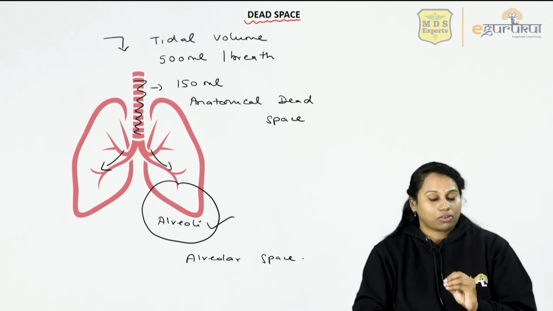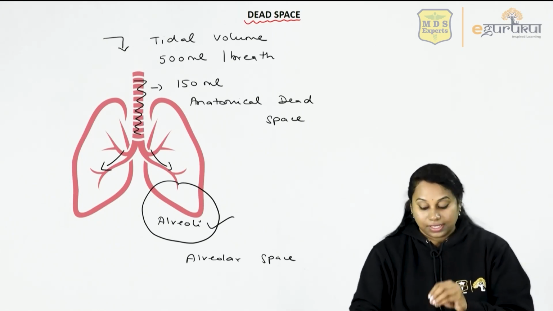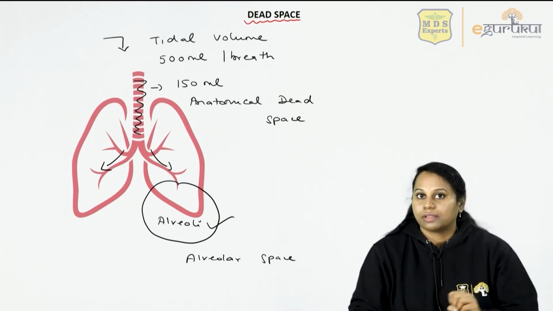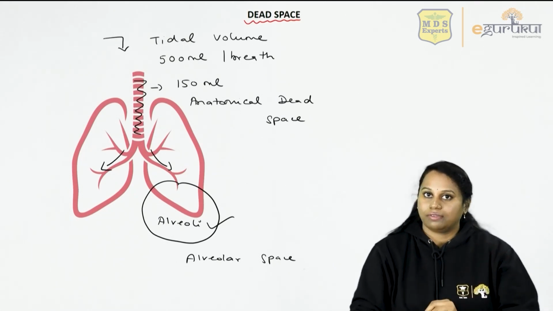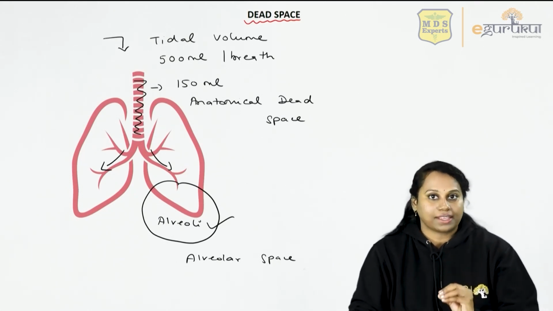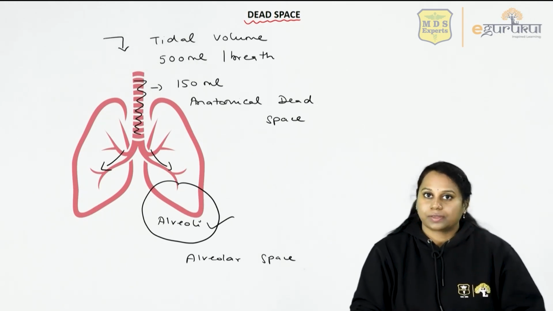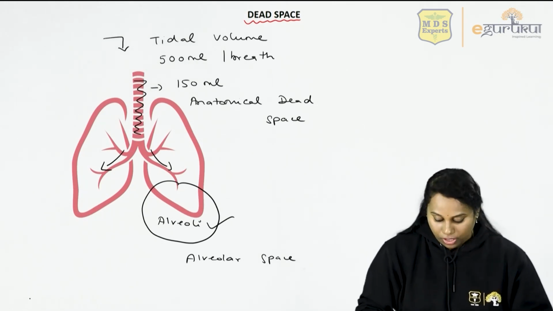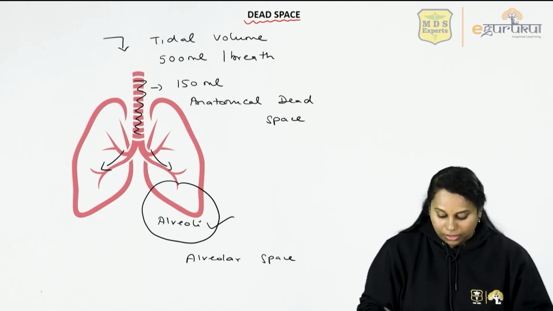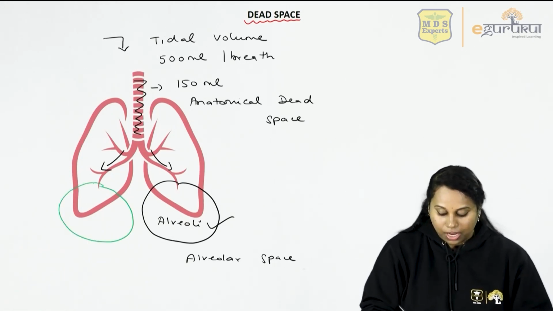Note, this is not called alveolar dead space. It's alveolar space. It's a good space because all the air that goes into the alveoli takes part in gas exchange. Then what is alveolar dead space? If there is a smoker, the smoke particles would have destroyed the alveoli.